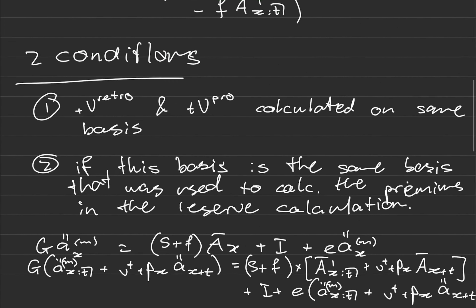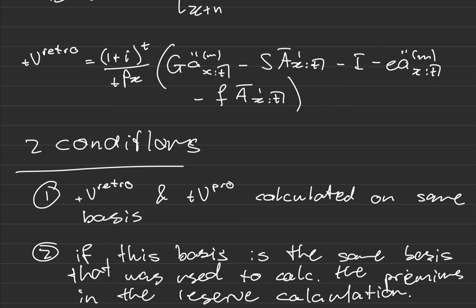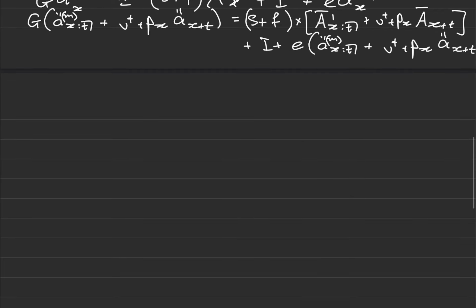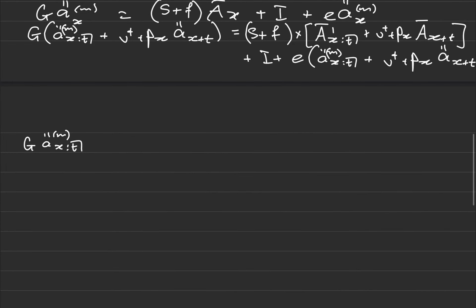Okay, so I know retrospective reserves look something like this here for my whole life assurance contract. So I need to get that on one side. So I need everything that has a temporary or term in it on one side. So I need this term here. I need G A_{x+t:m} to be on one side. Okay, that's going to go on the prospective side. Then I need this to be on the same side here. So when I take this term across, I subtract now S plus this terminal expense for A_x, this term assurance here.